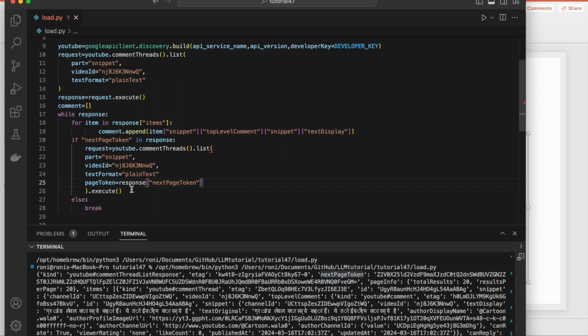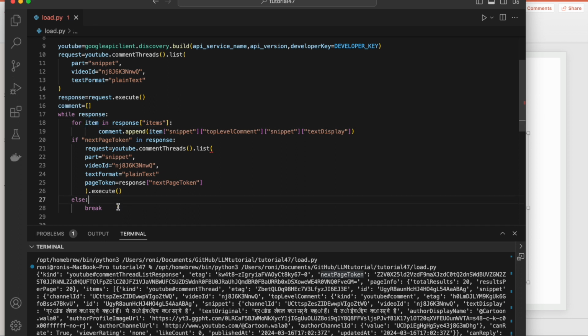It is executed, and after it is executed it is going to come back here and check whether the response has a value or not. If the response has a value, again it comes here, gets the item and appends it, and again it will check for the next. So it will keep on doing it that way, right?